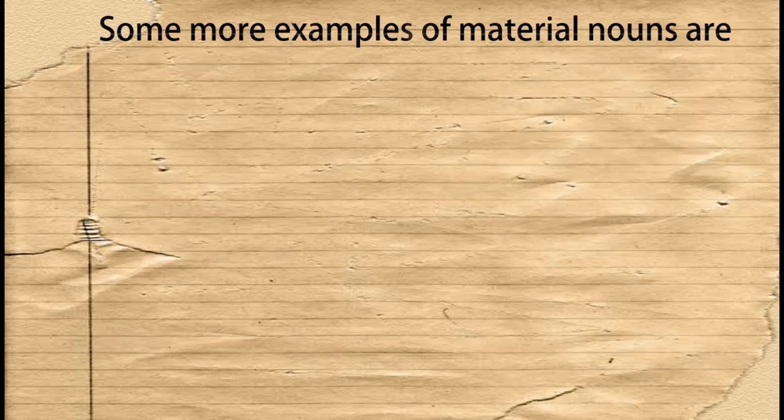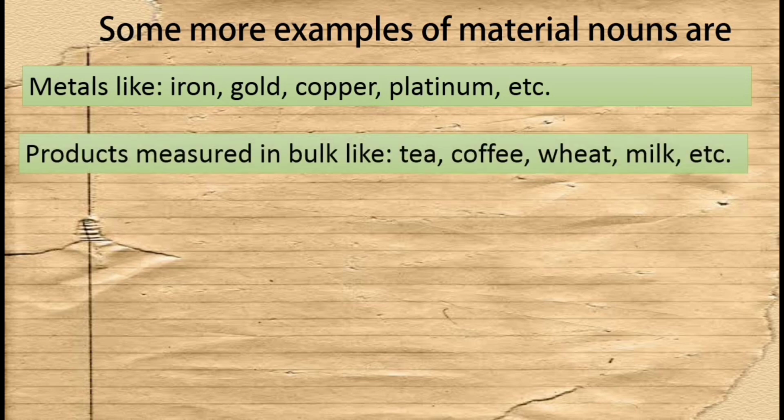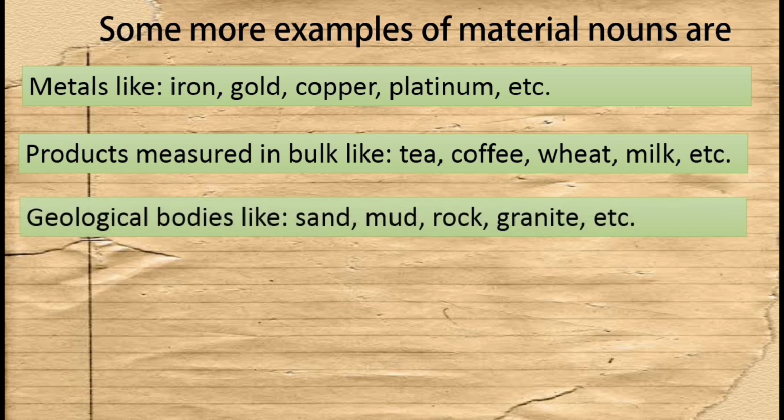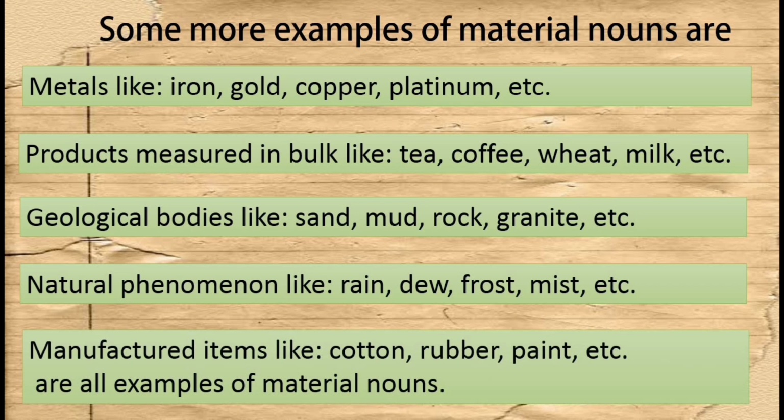Some more examples of material nouns are metals like iron, gold, copper, platinum, etc. Products measured in bulk like tea, coffee, wheat, milk, etc. Geological bodies like sand, mud, rock, granite, etc. Natural phenomena like rain, dew, frost, mist, etc. Manufactured items like cotton, rubber, paint, etc. are all examples of material nouns. Now let us see what abstract nouns are.